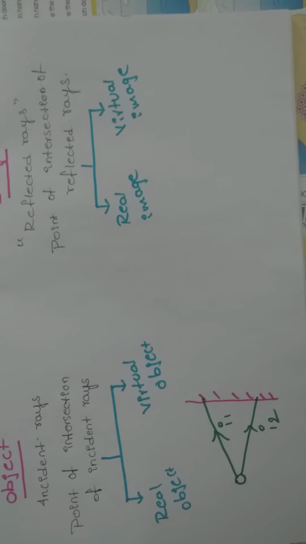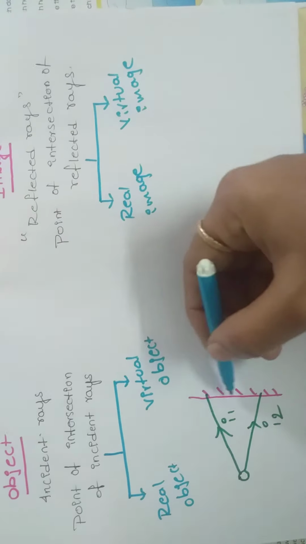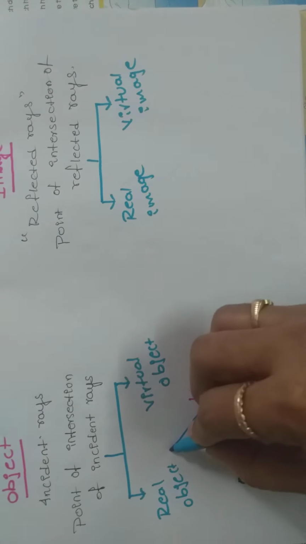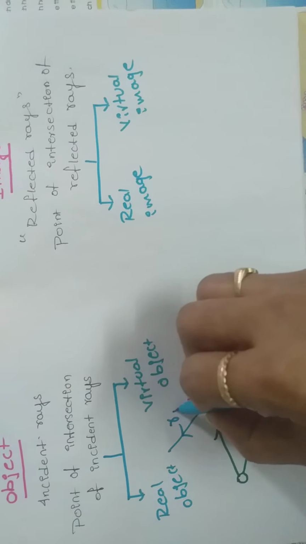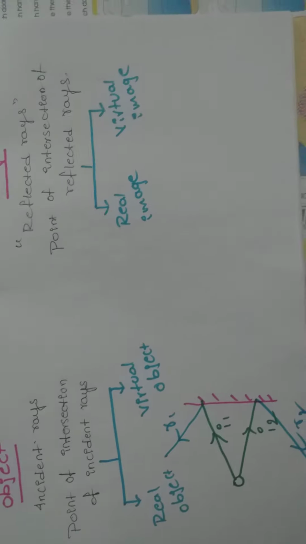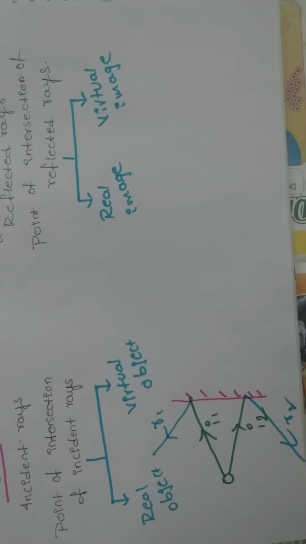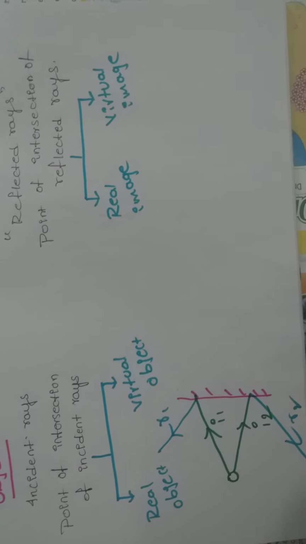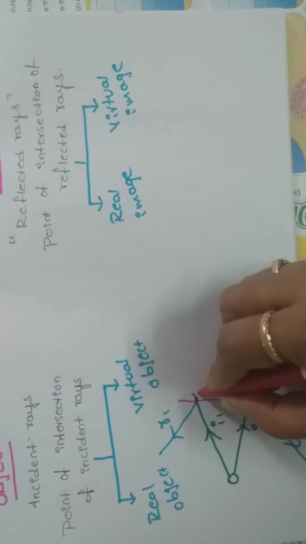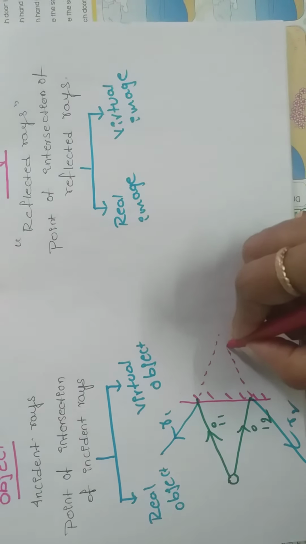Here we are applying some coating material, right? That's why the rays are reflected into the same medium. This is the first reflected ray and this is the second reflected ray. Now in this situation, how can you see the image? To see the image, we have to extend these reflected rays.